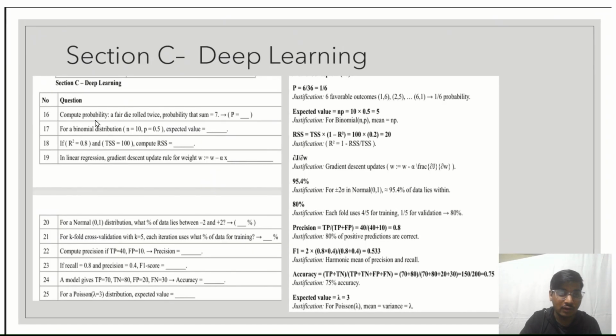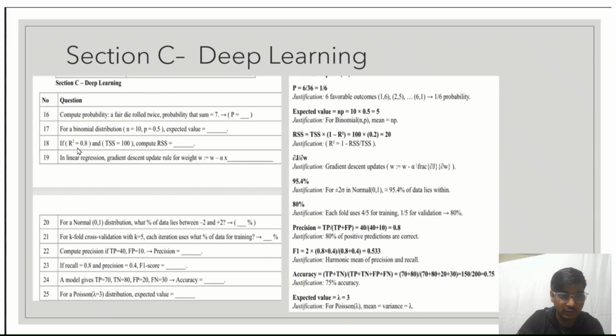Here we have to calculate the probability where a fair die is rolled twice. For the probability that the sum is equal to 7, we can get values like 1,6; 6,1; 2,5; 5,2; 3,4; or 4,3. Similarly, we can get up to 6 possible outcomes. So 6 divided by 36, we will get 1 by 6 as our answer. Next, question number 70. For a binomial distribution n is equal to 10 and p is equal to 0.5, the expected value formula is n into p. So 5 will be the answer.